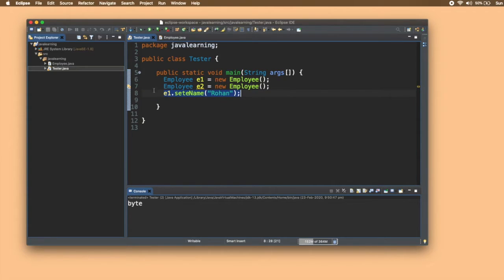So inside this, what will be stored? The reference of this E1. So whatever you will be passing inside this function, it will be particular for this object only. That is, only E1 will be having the name value as row1, and E1 will have a null value.